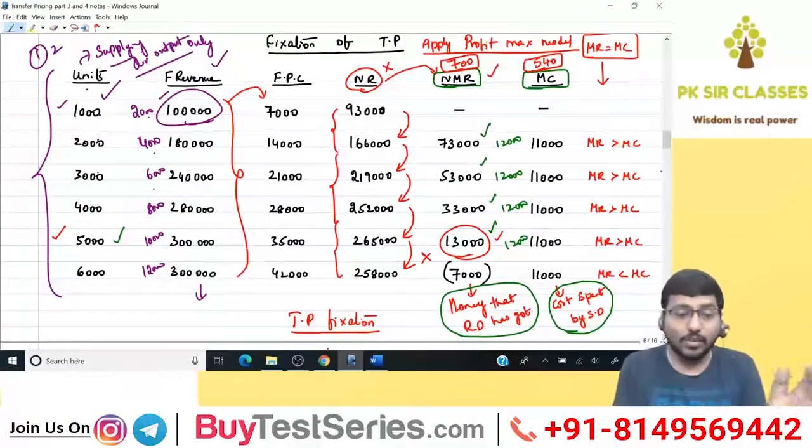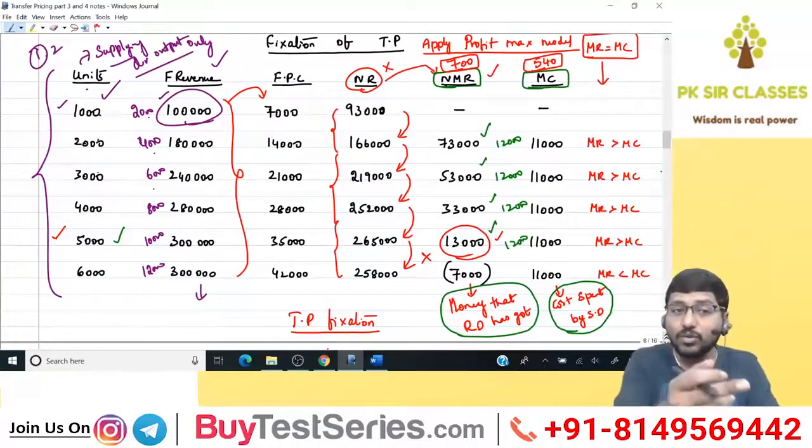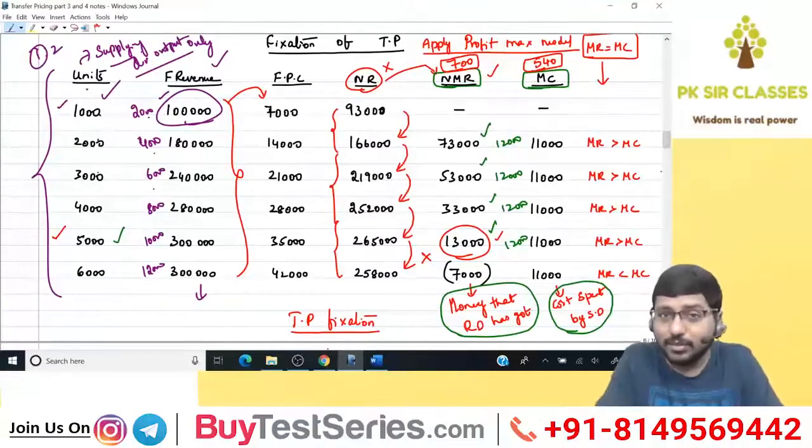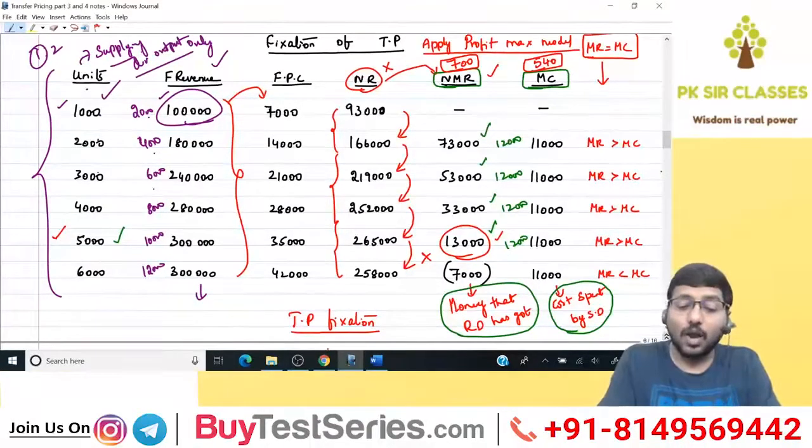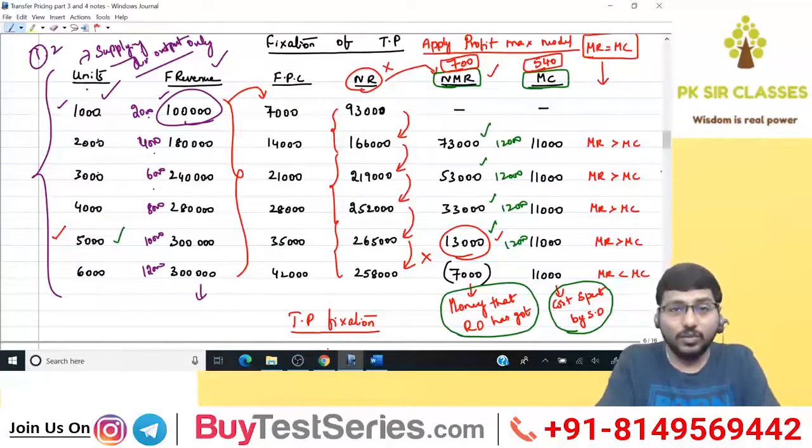Thereafter, you should always think about the output of the supplying division, which is 1000, 2000, 3000 in the example which I'm giving you. Why? Because all this hard work I'm doing is to fix the transfer price, and for your information, the transfer price is fixed only for the output of the supplying division. Transfer price is not fixed for the output of the receiving division. Then in what way is the output of the receiving division helpful? It is helpful for me to calculate the receiving division's revenue, which is the final revenue of the company, so that from that I will reduce the further processing cost.